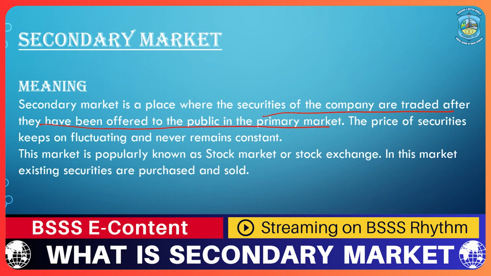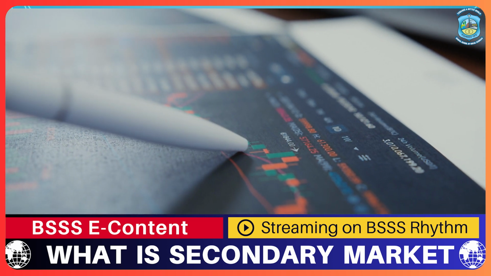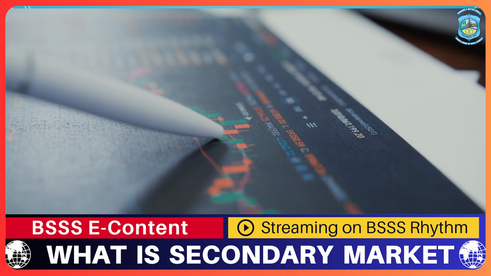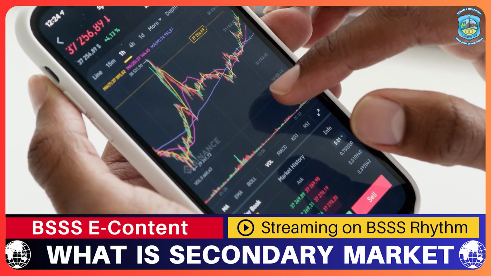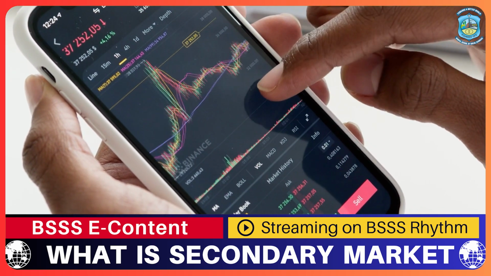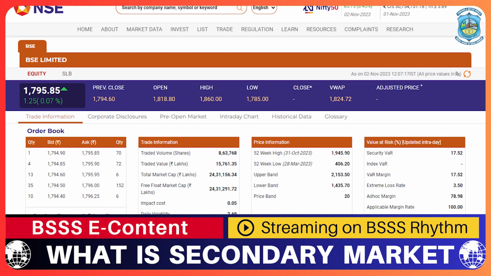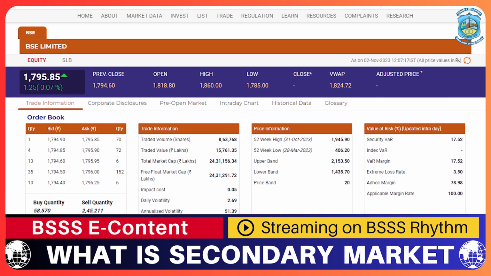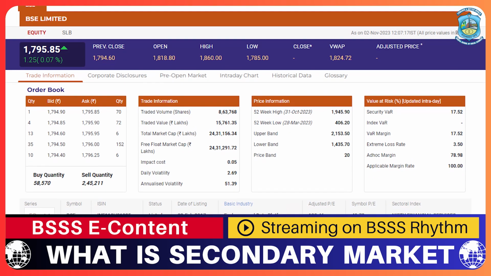So let's recap firstly. In the primary market, what we have learned is the first time when a company wants to raise money, it comes in the primary market to raise the money. Once people apply for the shares in primary market and are allotted the shares, then after a span of time, these shares are listed on NSE and BSE. Then they are traded. Listing of shares on NSE and BSE, and when their trading takes place, investors buy and sell their shares on NSE and BSE. This is known as secondary market.